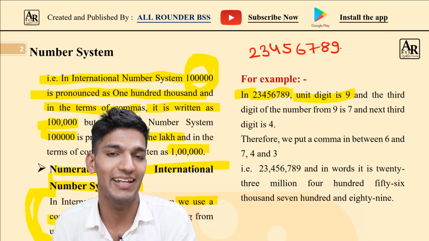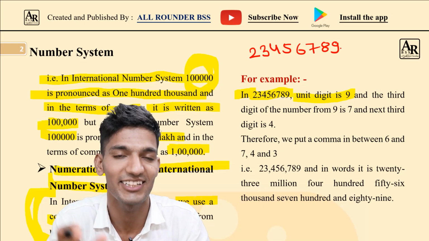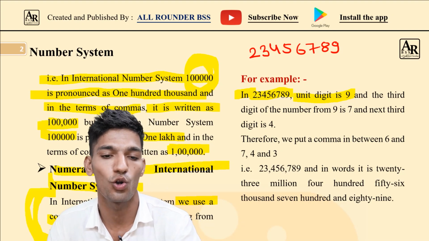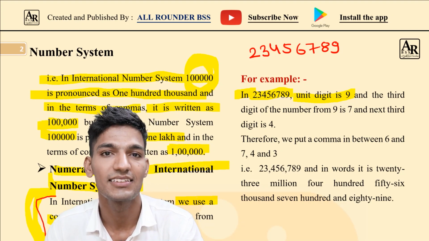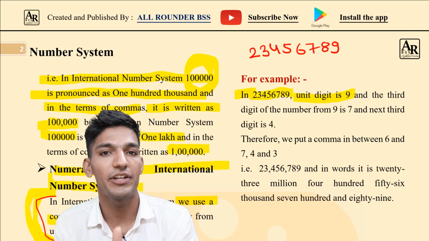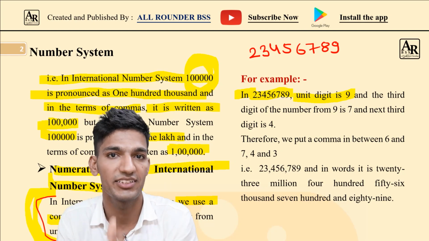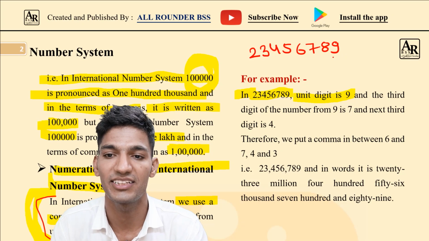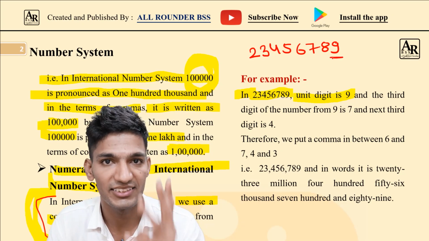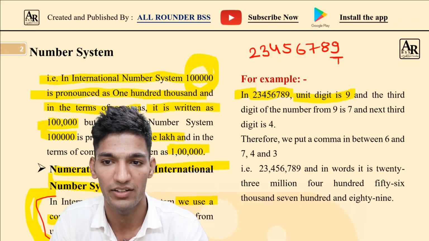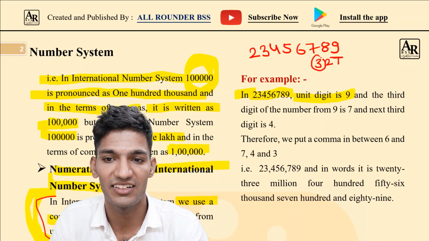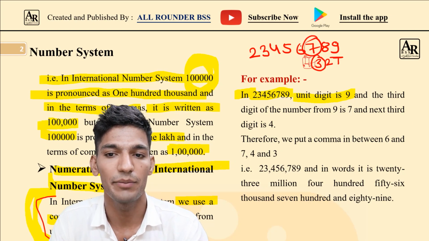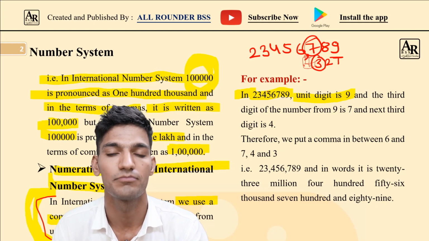If we want to place commas in between digits of this number according to the international number system, then we will have to follow this rule. This rule says, after every third digit from the unit digit, place a comma. In this number, the unit digit is 9 and the third digit from the unit digit is 1, 2, 3, so the third digit is 7. So after the 7, in between 6 and 7, we will place a comma.